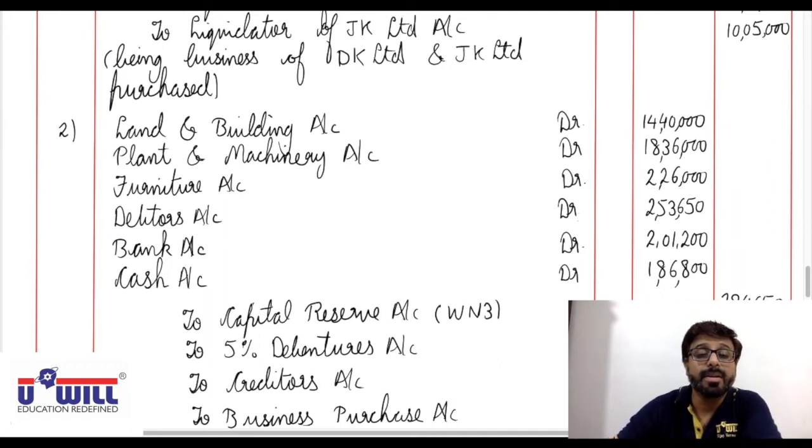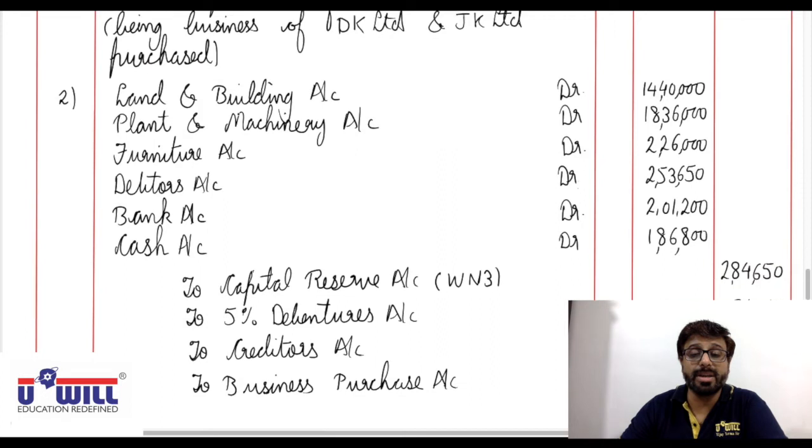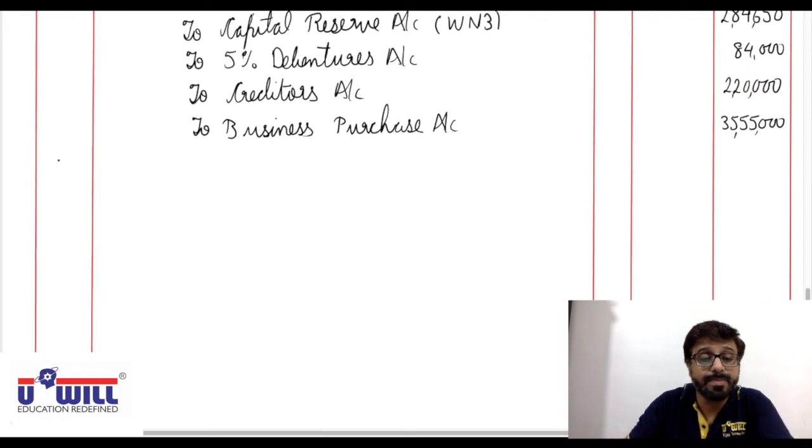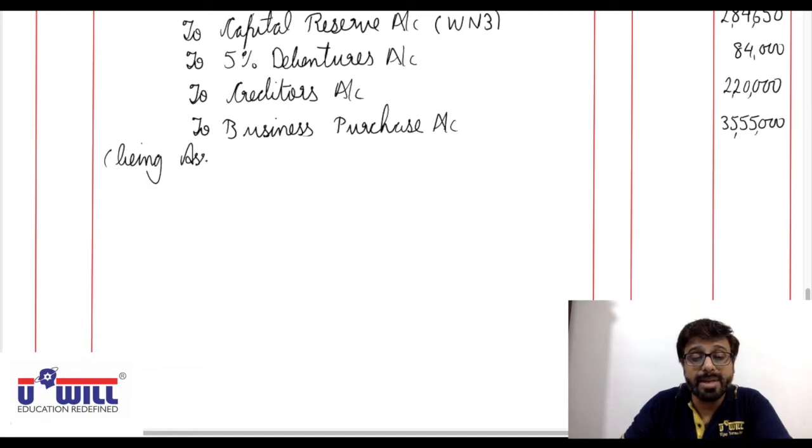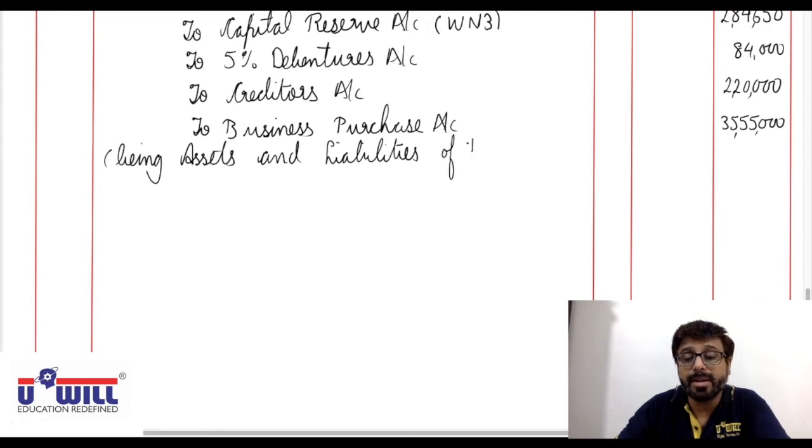Now, next, after that, entry number 3. Being assets and liabilities of DK Limited and JK Limited taken over.